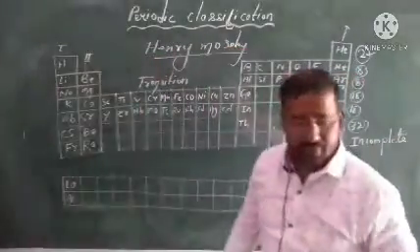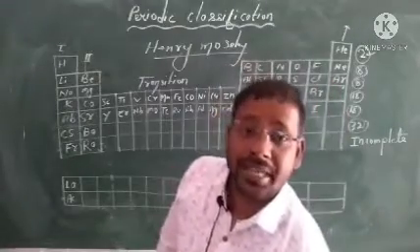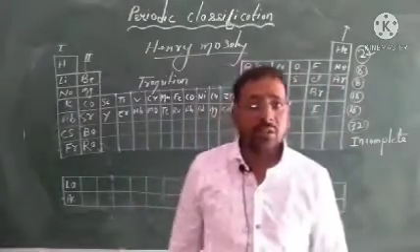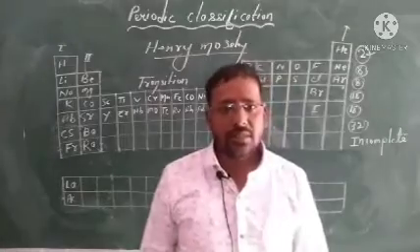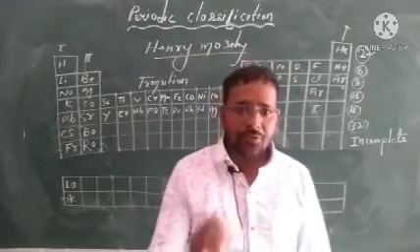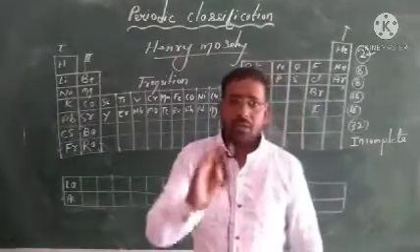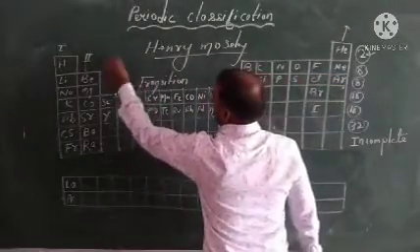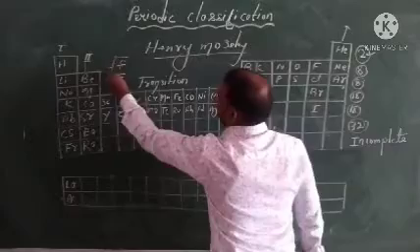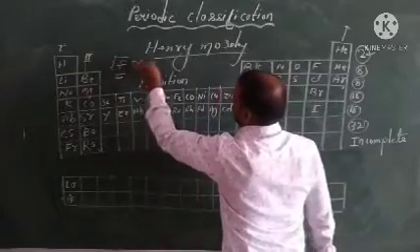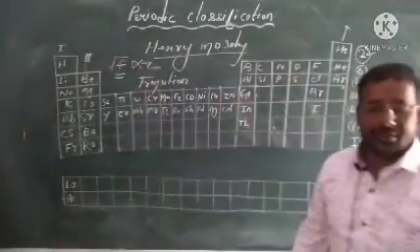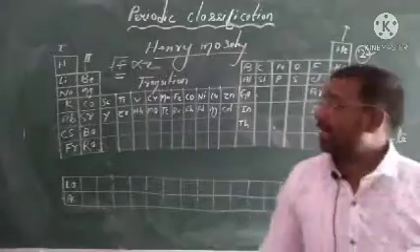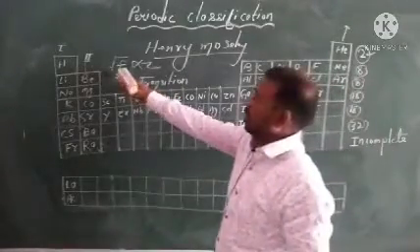Henry Moseley was working on X-rays, and he found that the square root of the frequency of every element is proportional to Z.